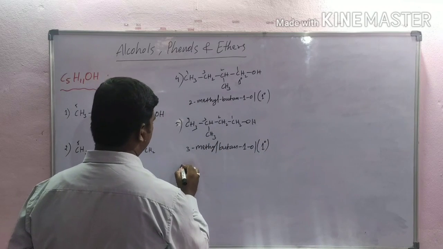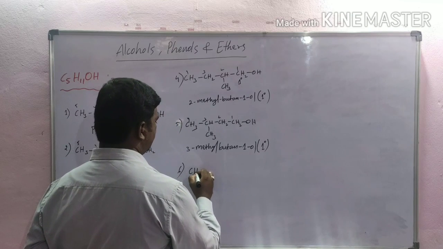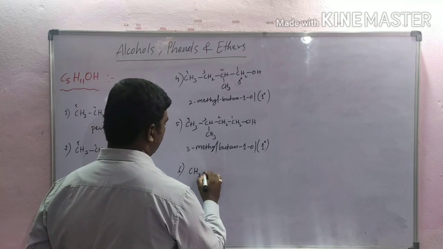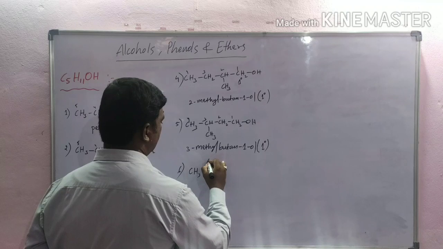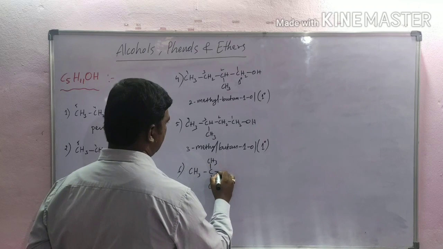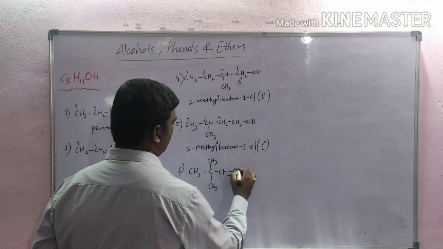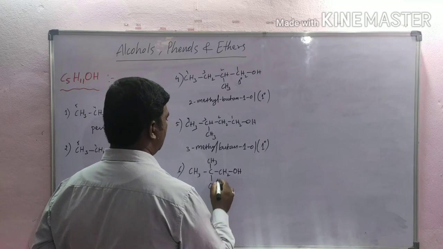And next, the sixth one, CH3, CH3, CH2OH.